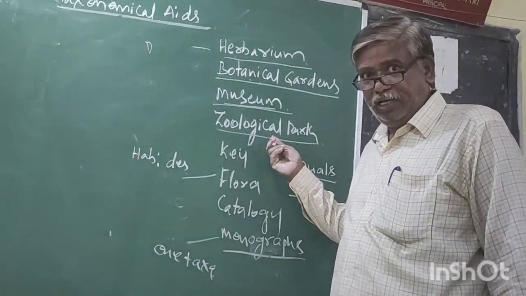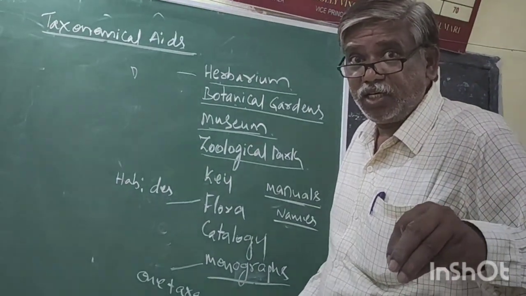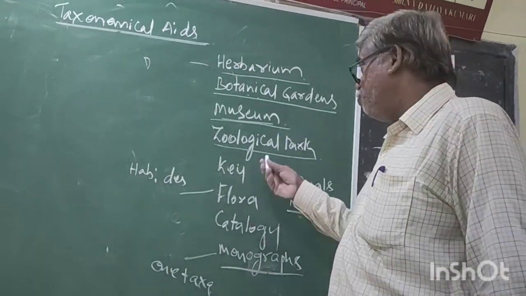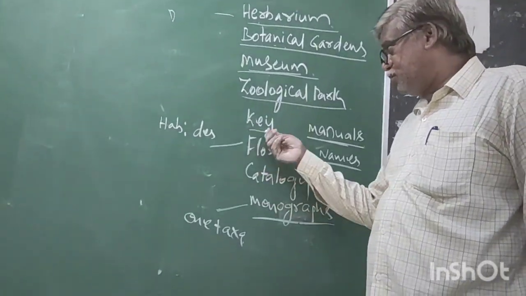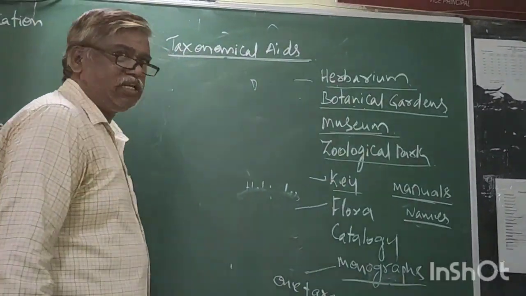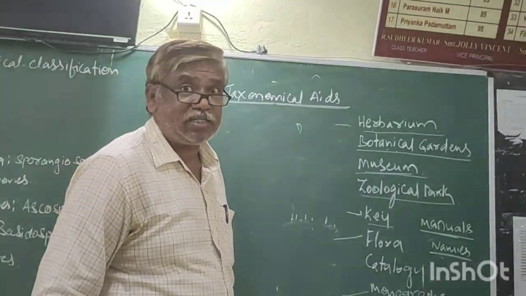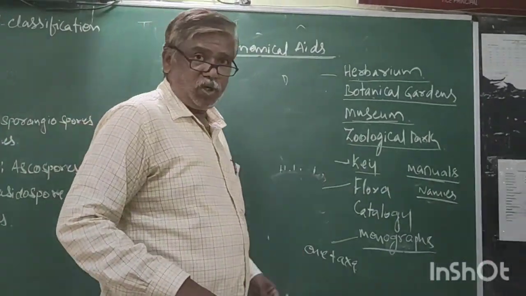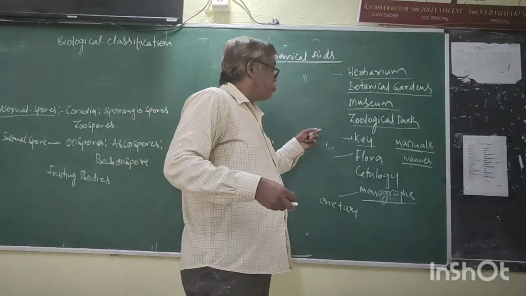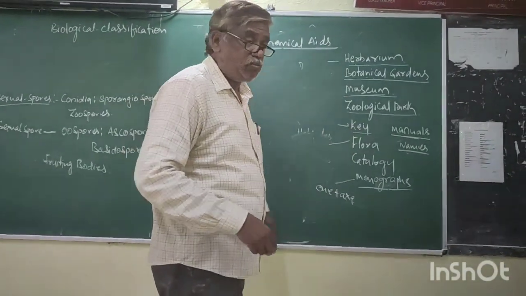In these zoological parks, we can observe the habitat, feeding habit, and behavior. Now, what is this? Key. It is another taxonomical aid for both plants and animals, but somewhat different. Based on the similarities and dissimilarities, we can make a procedure for identification of species.